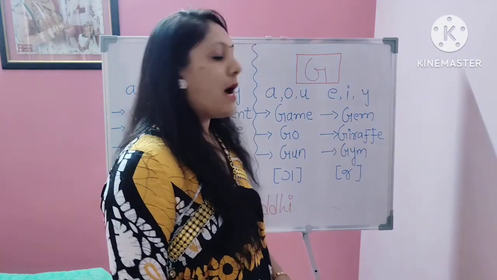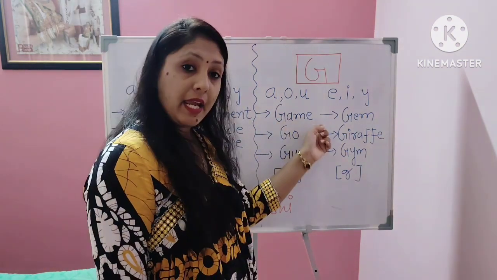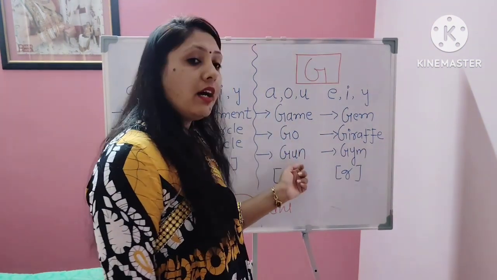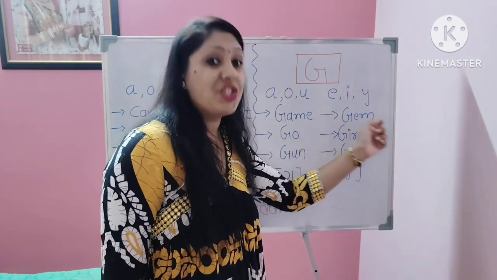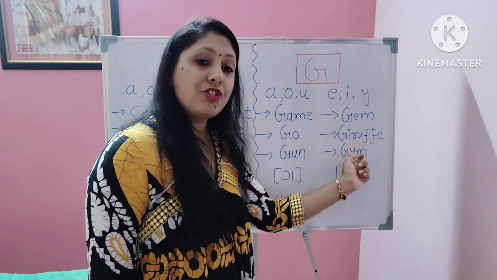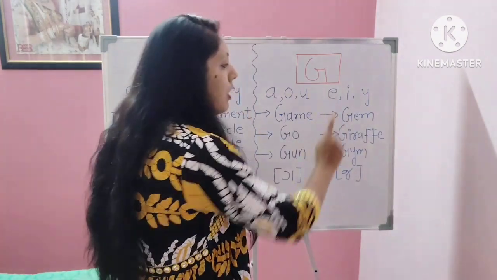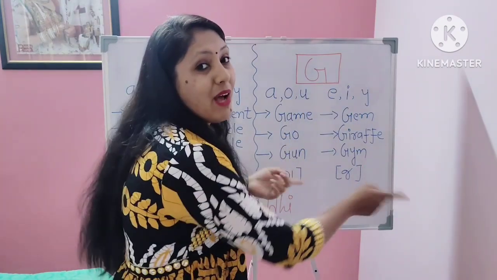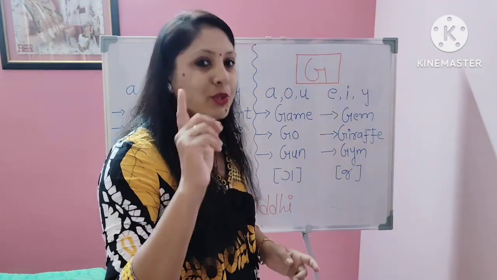If I take the examples, here I have written game, go and gun. But here I have written jam, giraffe and gym. All these words start with G, but the pronunciation is different. So these are the two phonic sound letters.